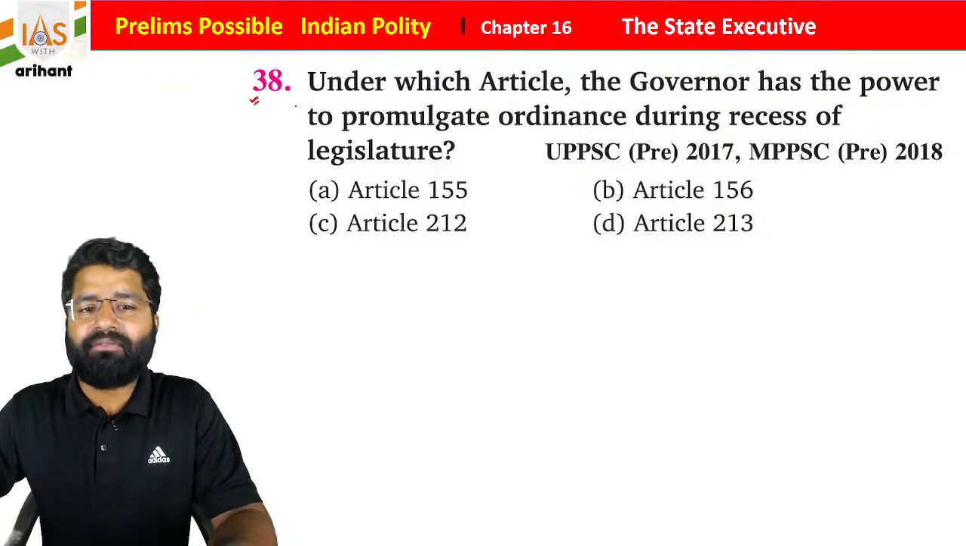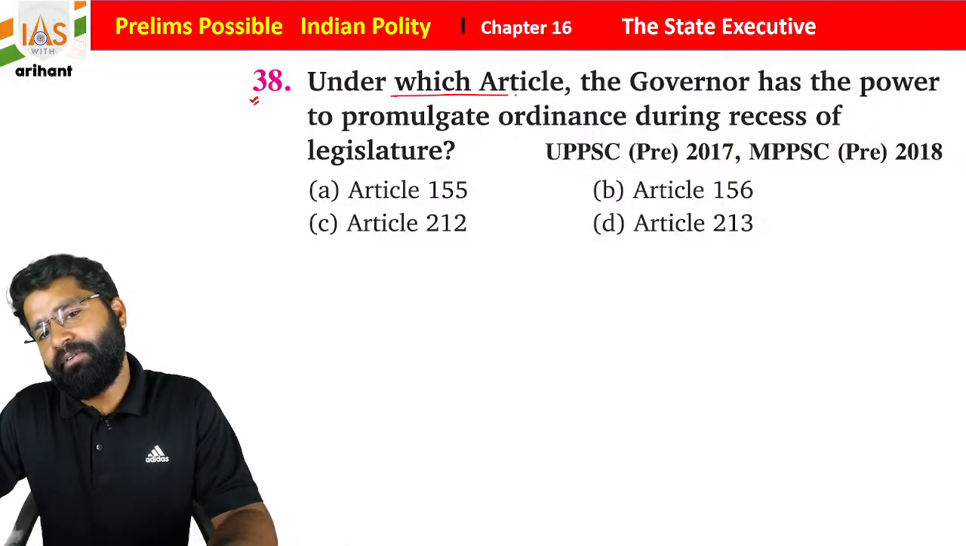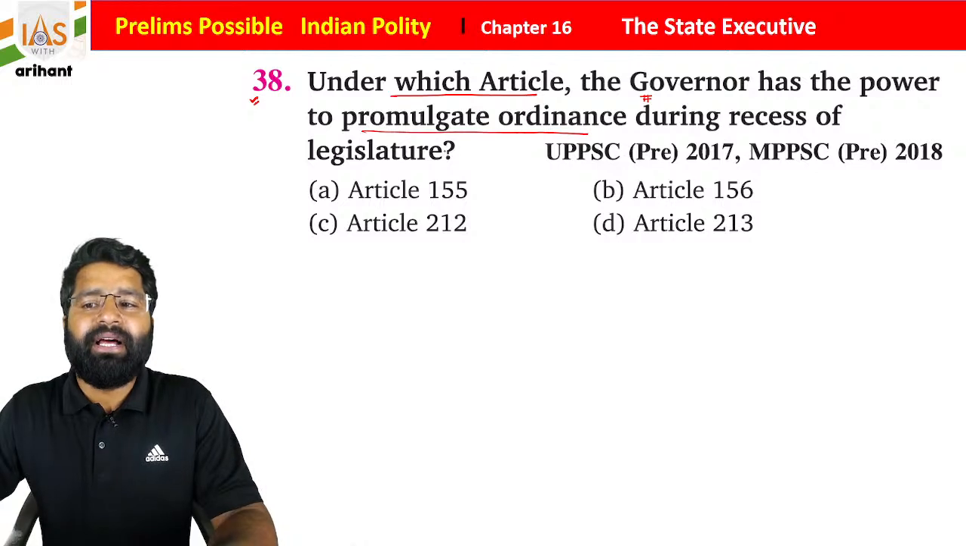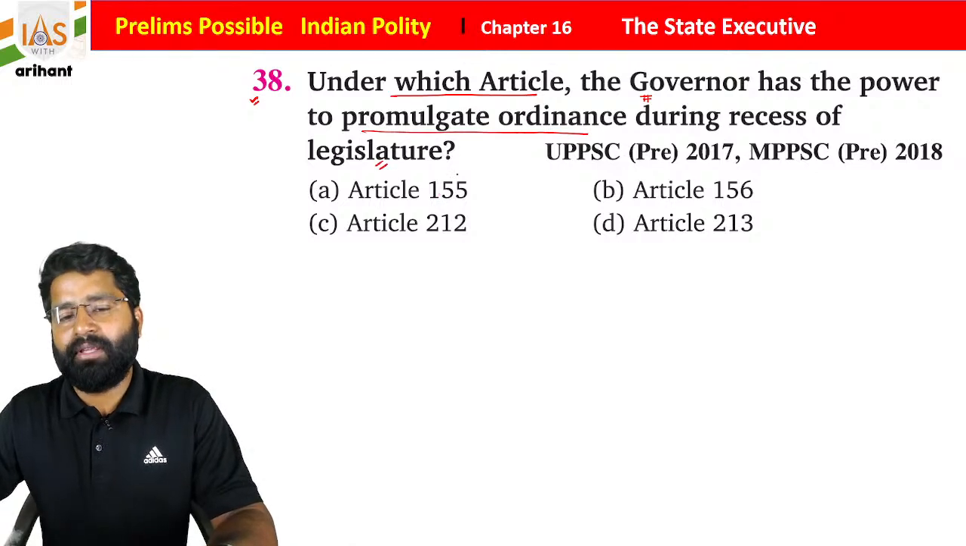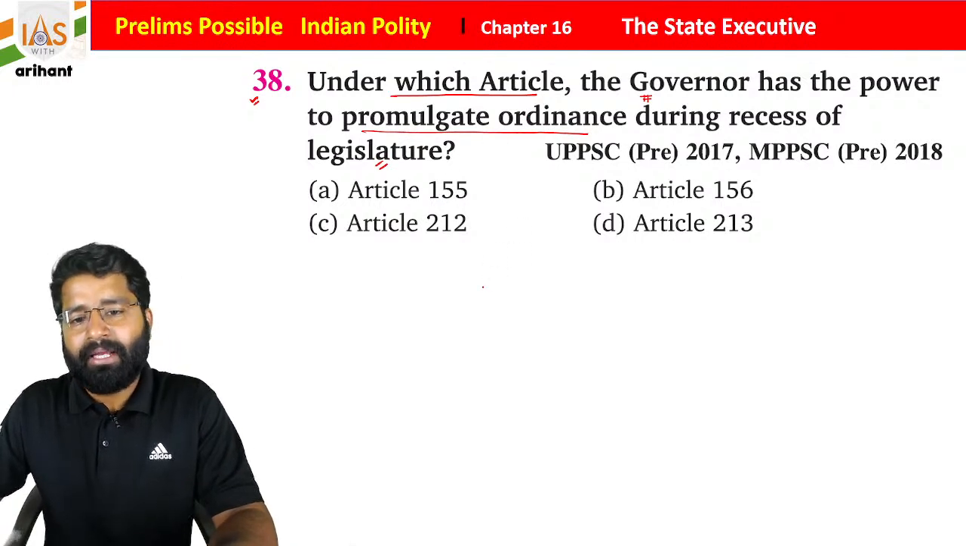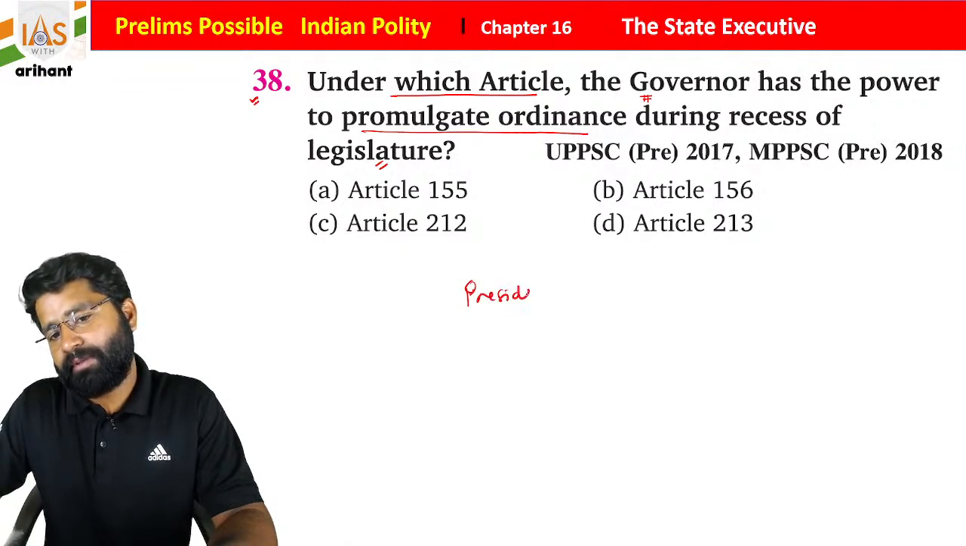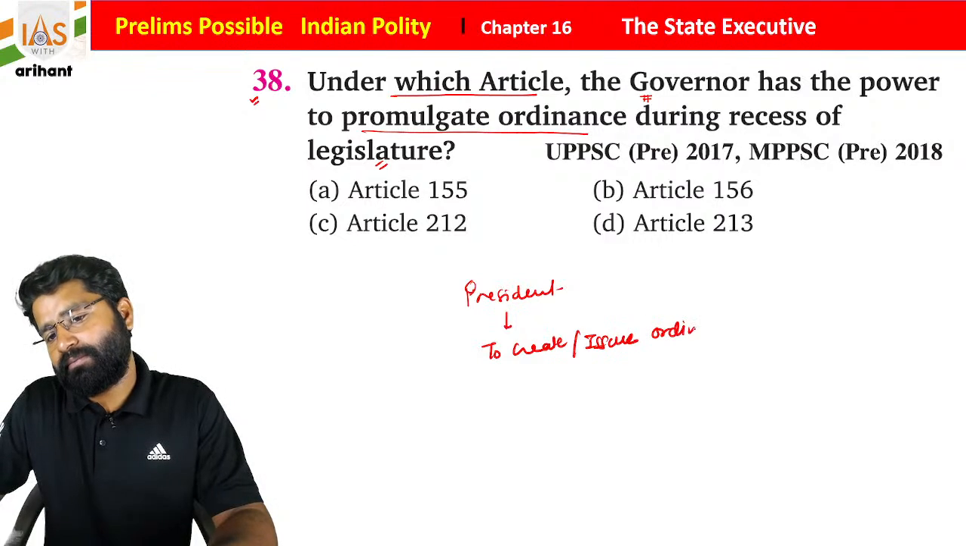Now we have question number 38. Under which article does the governor have the power to promulgate an ordinance during the recess of the legislature? As we all know, the President of India also has the power to create, or you can say issue, ordinances.